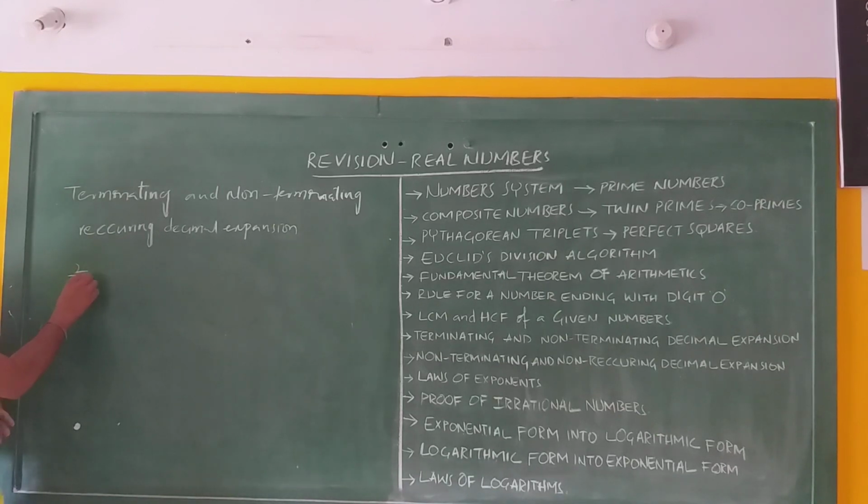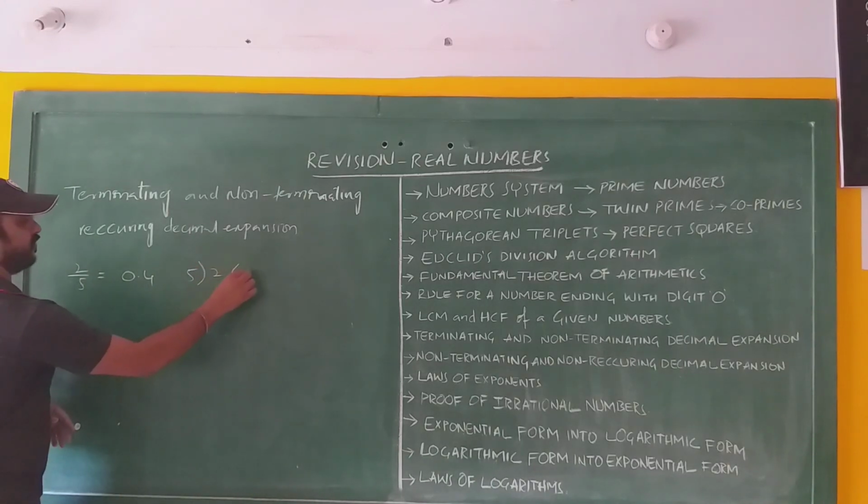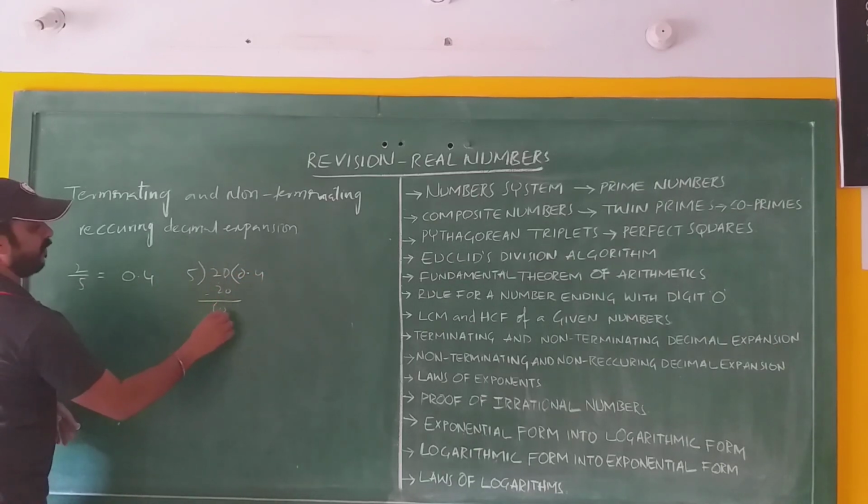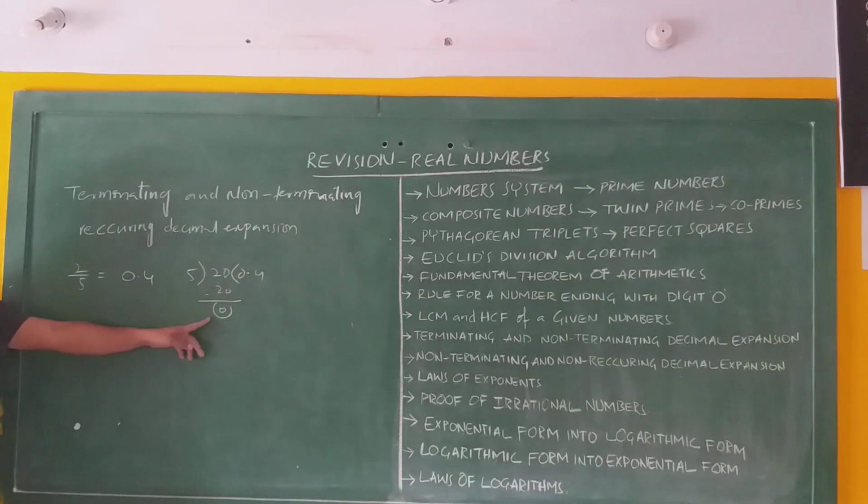I am going to take the example 2 by 5. When you divide 2 by 5, you get how much here? 0.4. 2 divided by 5, 0, because you take 0. 5 4s are 20, and the remainder is 0. When the remainder is 0, we say it is a terminating decimal expansion. So 0.4 is the terminating decimal expansion of 2 by 5.